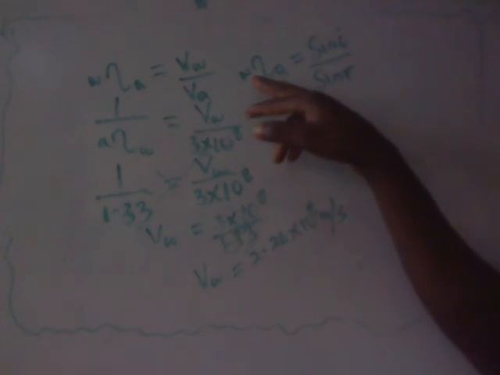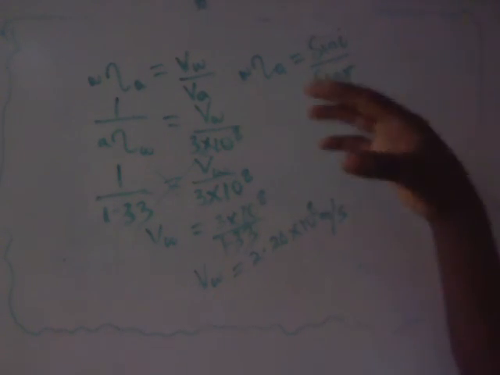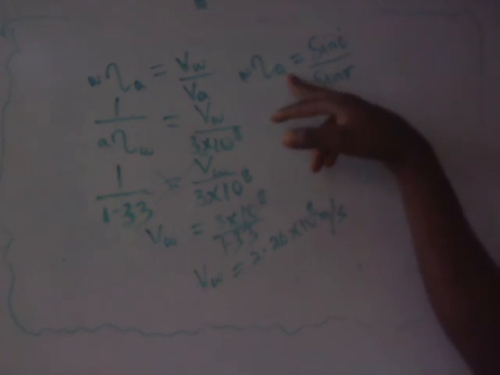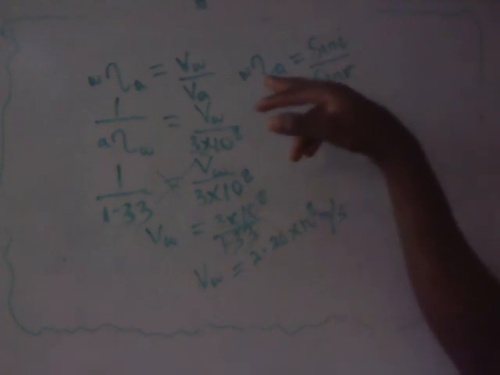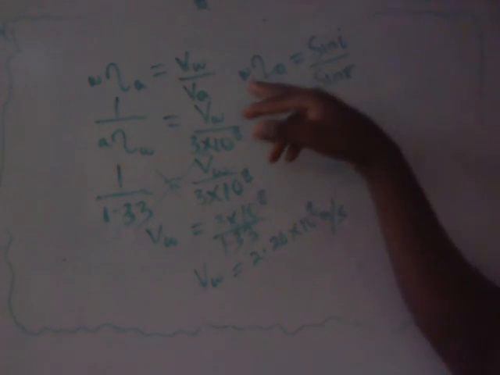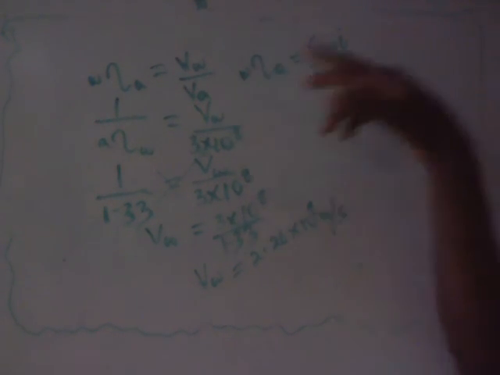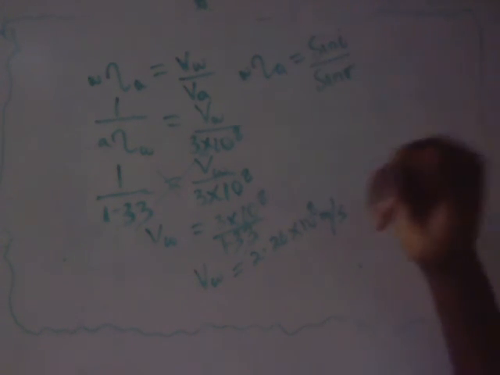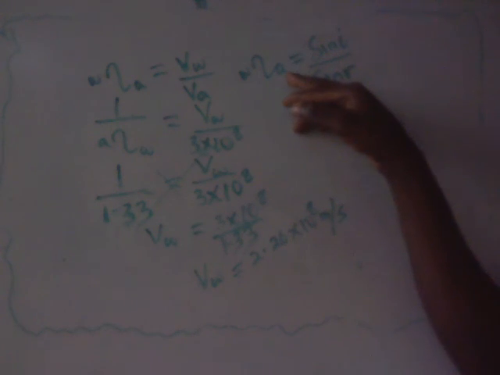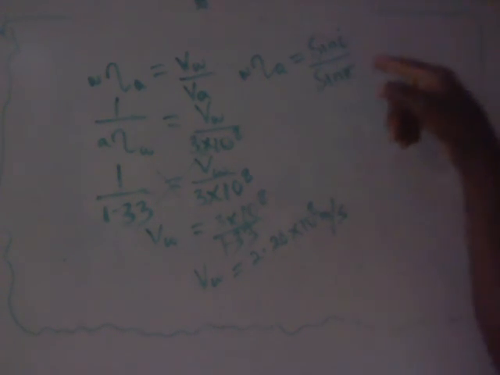We are still maintaining from water because light rays move from the water to air. So the incident ray is in the water, and the refracted ray is in the air. That means the angle of incidence is in the water, and the angle of refraction is in the air. So sine i over sine r.